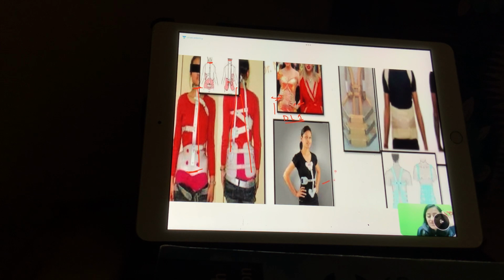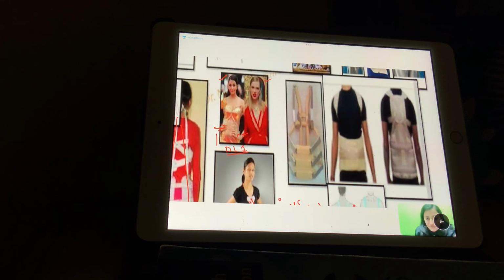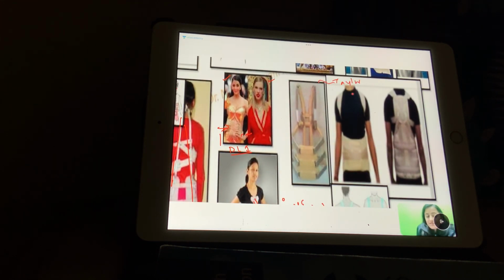How do we identify the Ash? This is the Ash brace. Ash is anterior spinal hyperextension. So you would just see the brace which is present anteriorly, in the front, for dorso-lumbar immobilization. So there will be a band which is trying to immobilize the dorso-lumbar region. So it's only anterior. This one is the Taylor brace. Taylor brace, imagine a tailor wearing a dress with suspenders. So you would see these suspenders coming from the shoulders and a band on the waist for the dorso-lumbar immobilization. So when you see the suspenders like this, that is the Taylor brace.